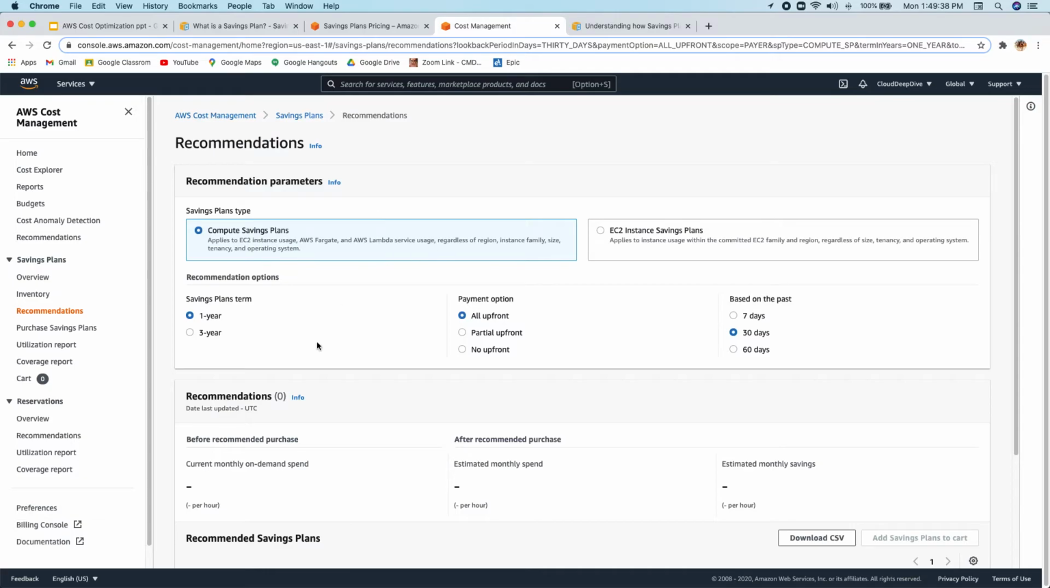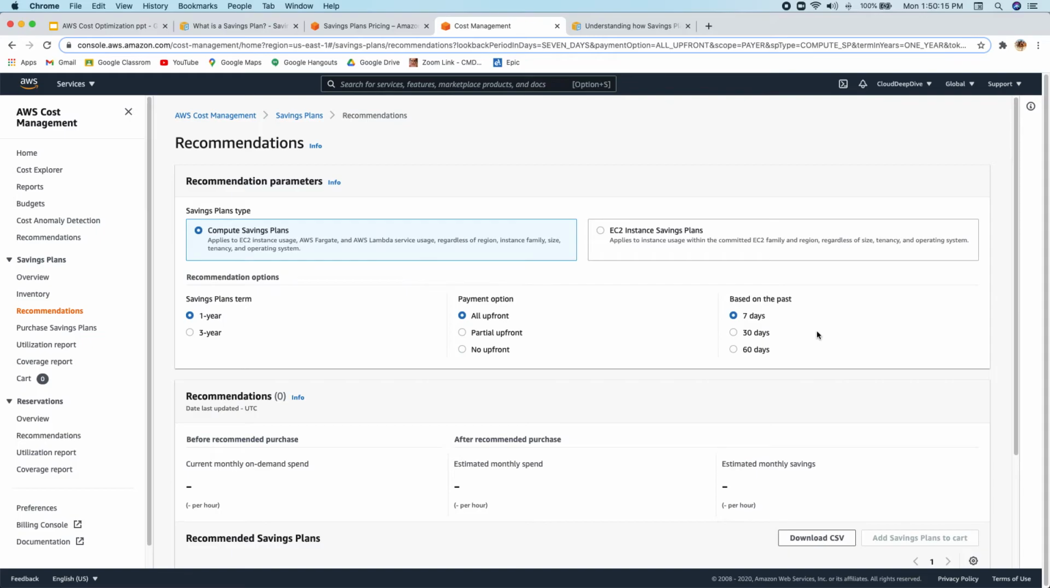On this page, you will see the option of what type of saving plan you want to purchase, compute or EC2. Based on that, it will provide you the recommendation, and it asks what recommendation option you are looking at: 3 year, 1 year, all upfront, or what payment option you would like. And it also asks based on how much data. What does that mean? Based on past data means if you choose 7 days, it will take the last 7 days of compute from your accounts and give you a recommendation based on that data.